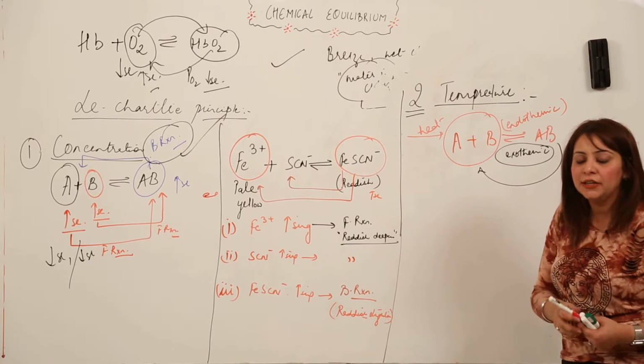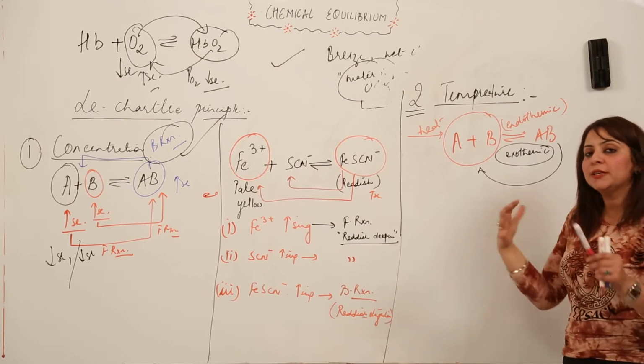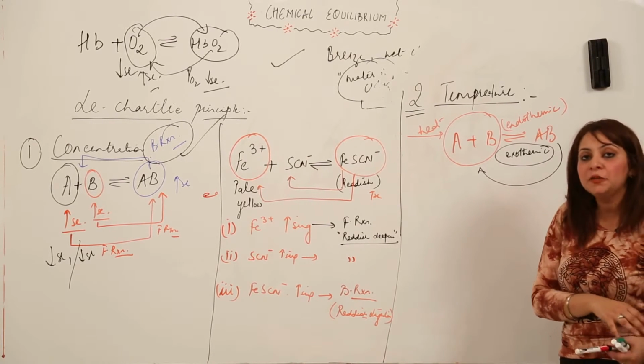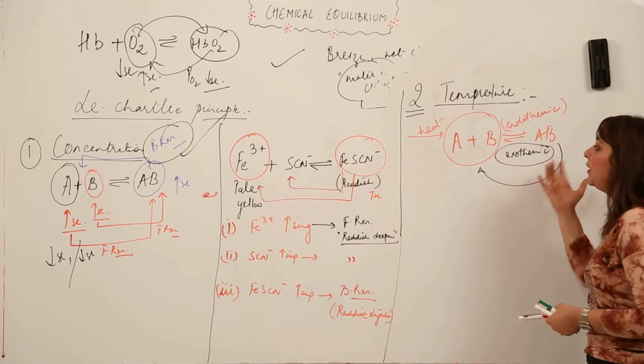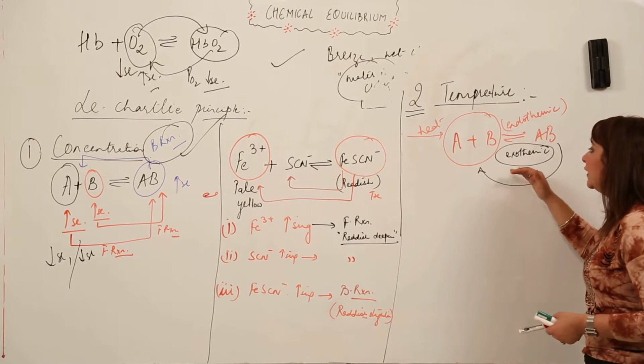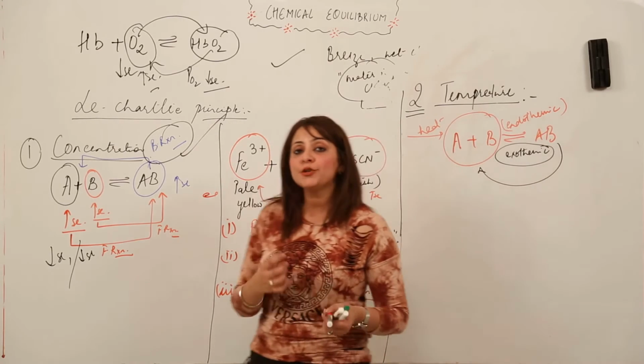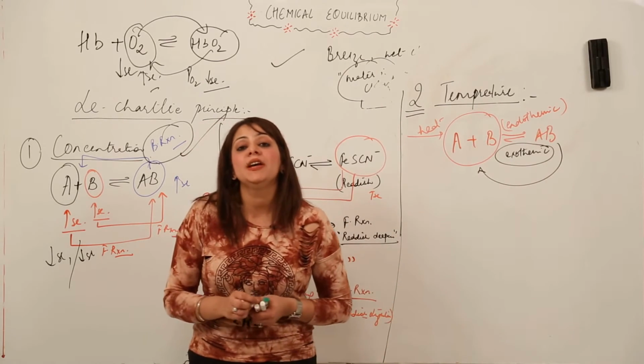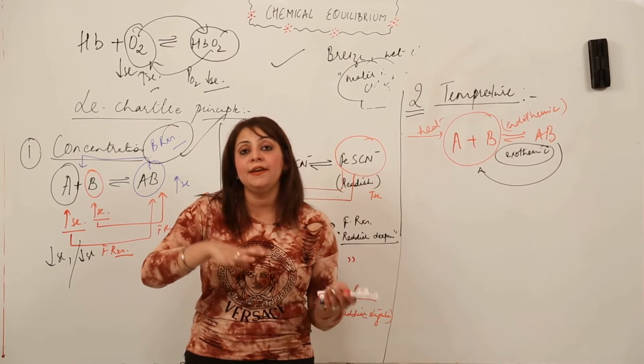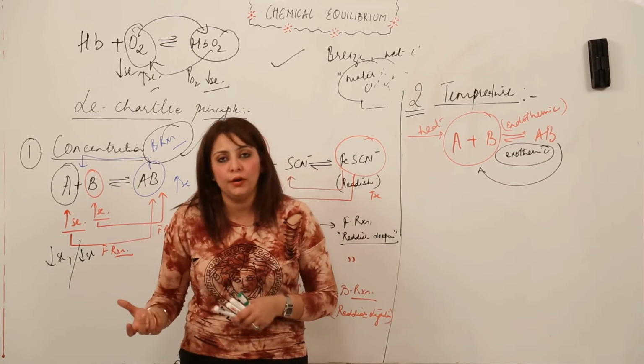We know that the reactants form the product, and the product has the capability to form the reactants back, right? So that means AB can form A and B only when energy is evolved, or we can say the conversion of AB to A and B occurs when there is evolution of energy.